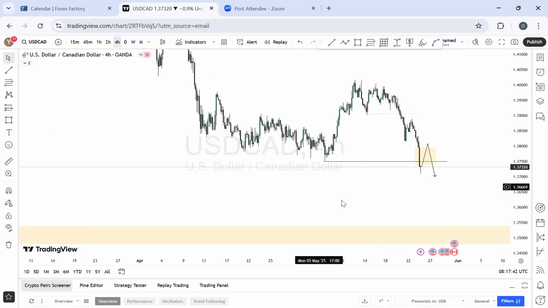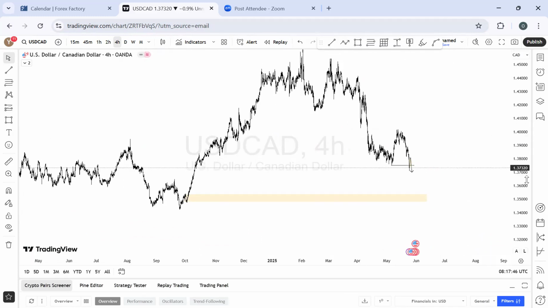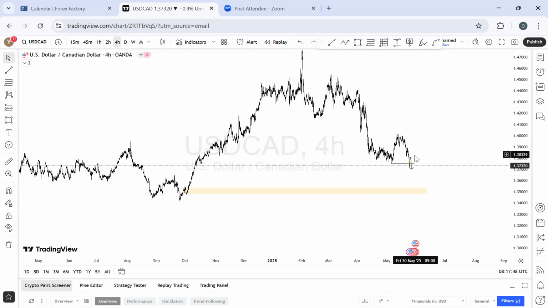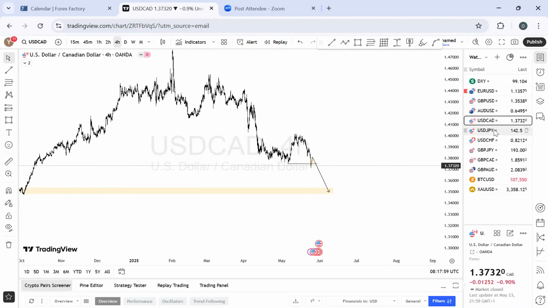This is on USD CAD 4 hour time frame. This is what I'm looking at. So waiting for the chart to load. Can you see that now? Ideally, at the end of the day, I'm expecting overall a sell into this price range. Then from there, I can discuss whether I want to see more sell or more buy on this trade. That being said, let's go to the USDJPY.